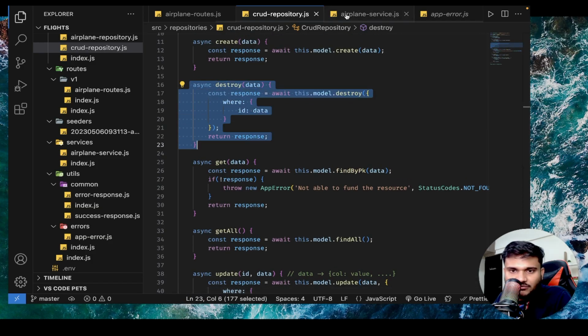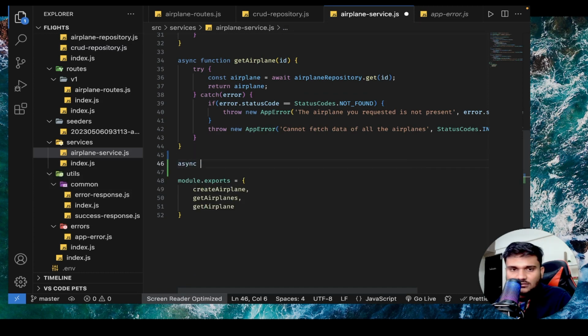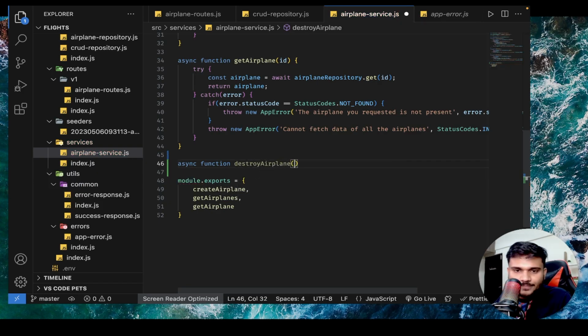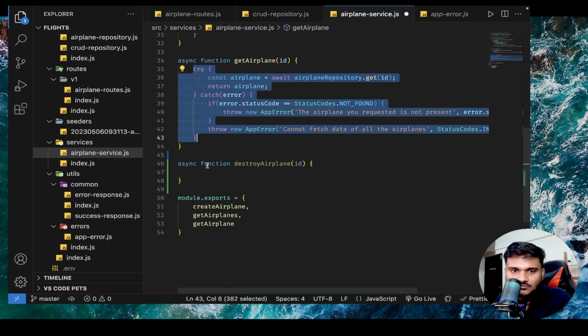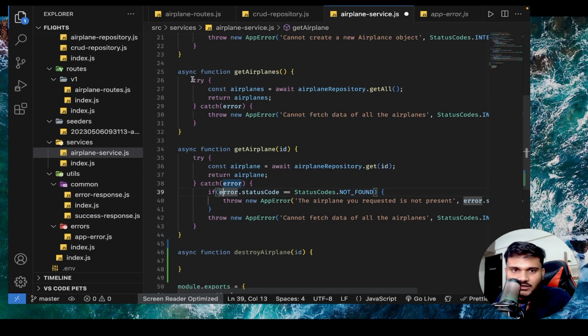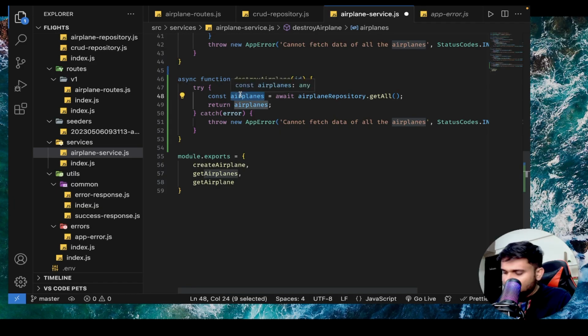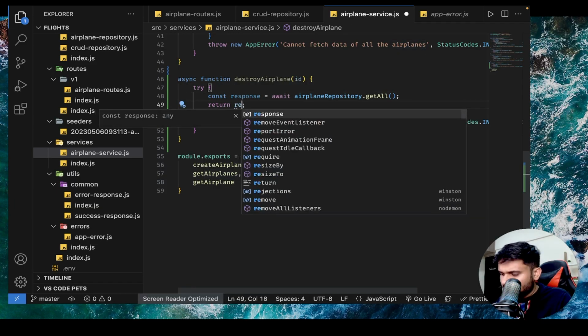Very simply, we will be able to do so. Async function destroy airplane. You will get an airplane ID to destroy, as simple as that. And I'll again copy paste everything from here, or let's copy paste from get airplanes, this one. Here I'll say const response and I'll say return response. Okay.